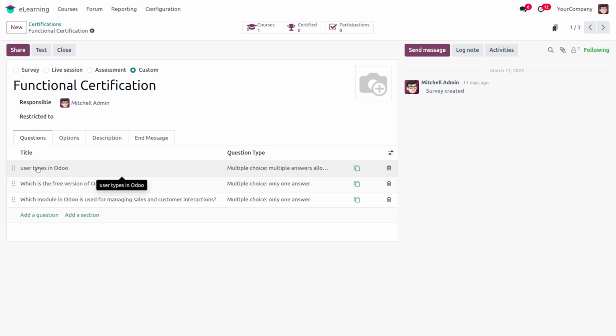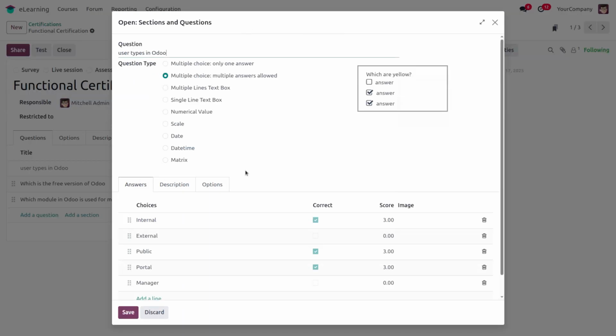Here we can see there are three questions added in this certification. The first is about the user type in Odoo, which is the free version of Odoo, and like this we can add quizzes. When we open one quiz, we can see there are different question types for each quiz, like multiple choice with only one answer, and multiple choice with multiple answers allowed.